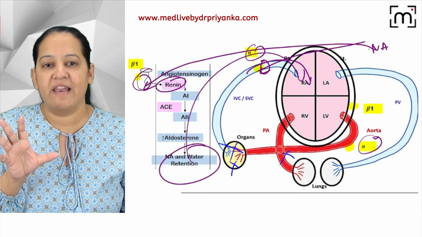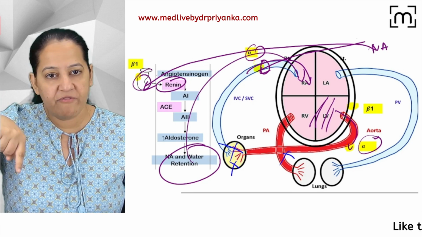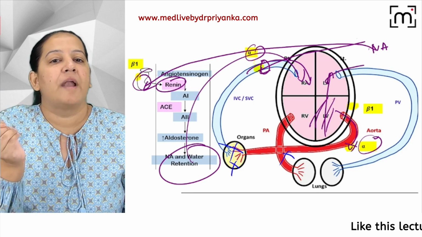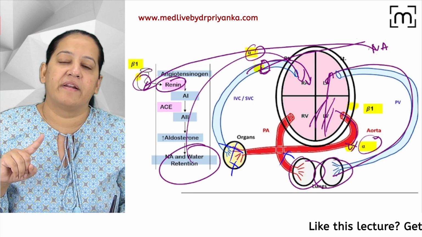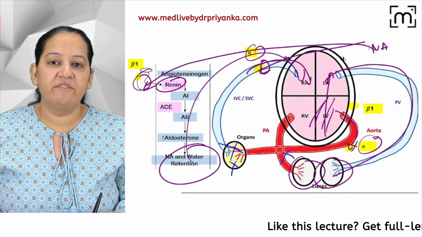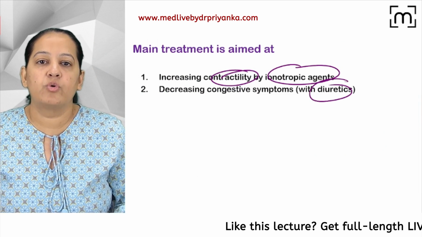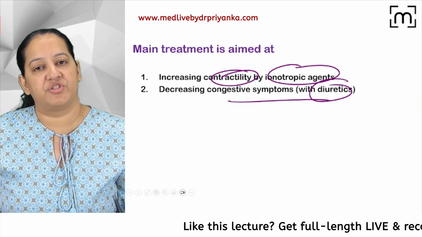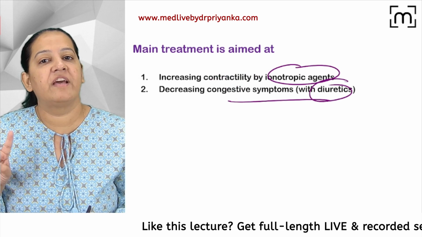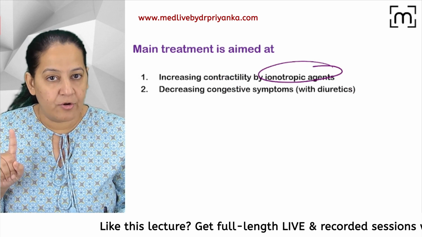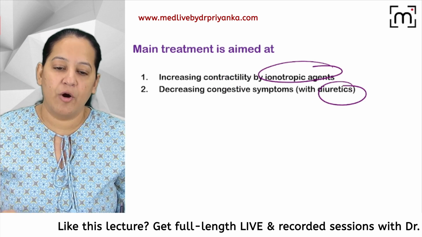Since the left ventricle is not pumping, the blood is not going forward, the blood is going backward, going into the lungs and getting accumulated. So congestion is there. So we will give diuretics to decrease the congestion. You are getting my point? So in acute heart failure, we give two types of drugs. Number one, inotropics, and number two, diuretics. How many of you got it?